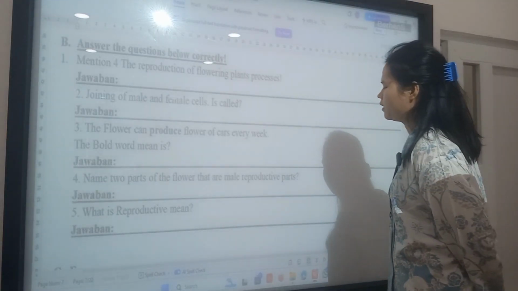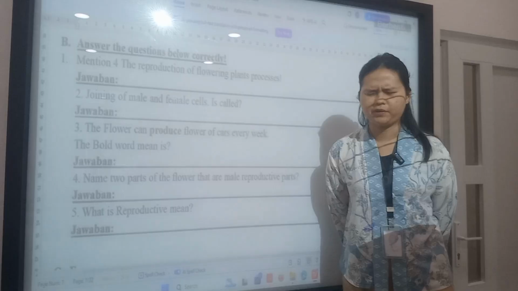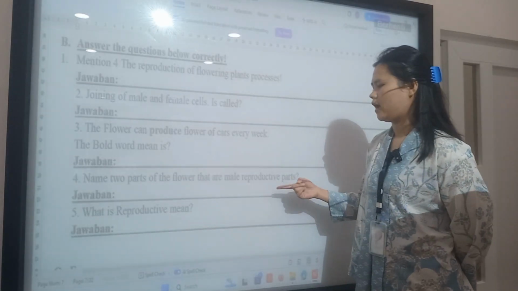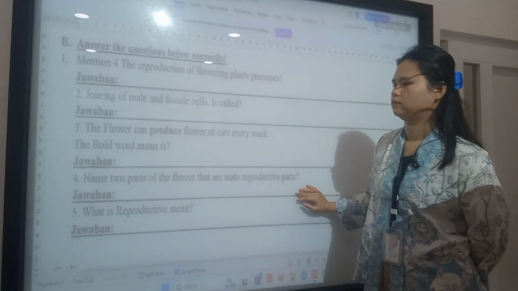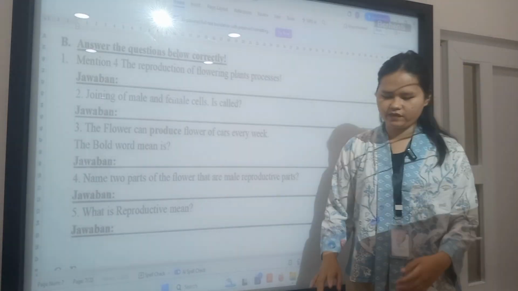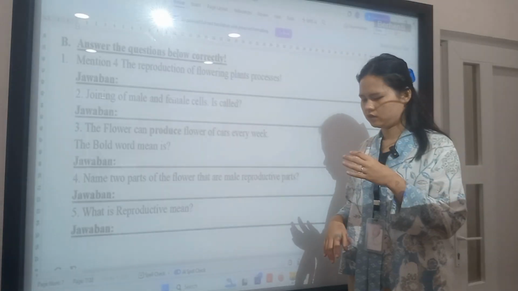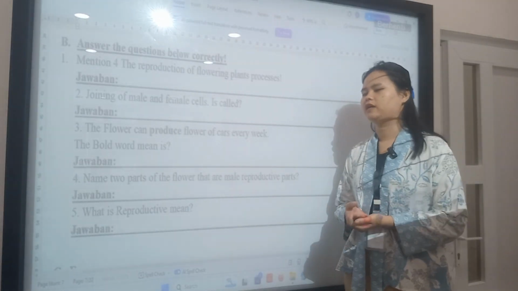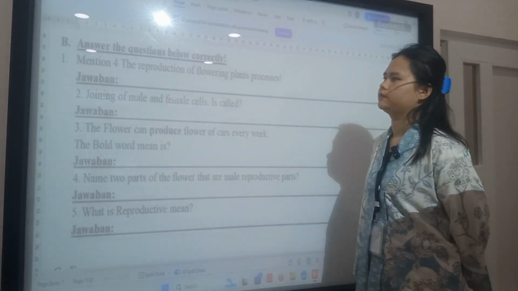Okay, next question number four. Name two parts of the flower that are male reproductive. It's anther and stamen. Okay, next question. What does reproductive mean? Reproductive is like when the cells from sperm and the cells from the egg are meeting or joining.